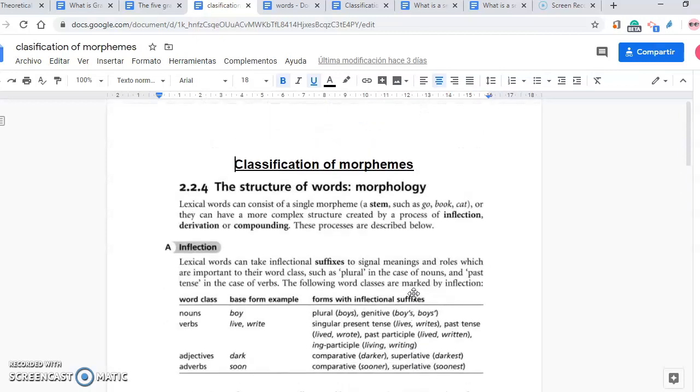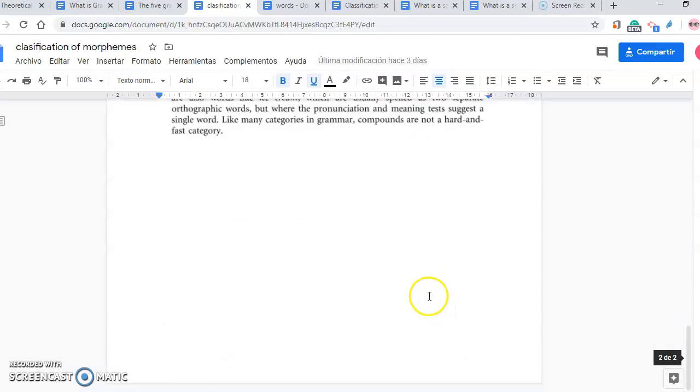Morphemes, lexical words can consist of a single morpheme or a stem. For example, the word conscious. Conscious is a word that is a stem. That is to say, it can be called a stem or root, what we call la raíz in Spanish.